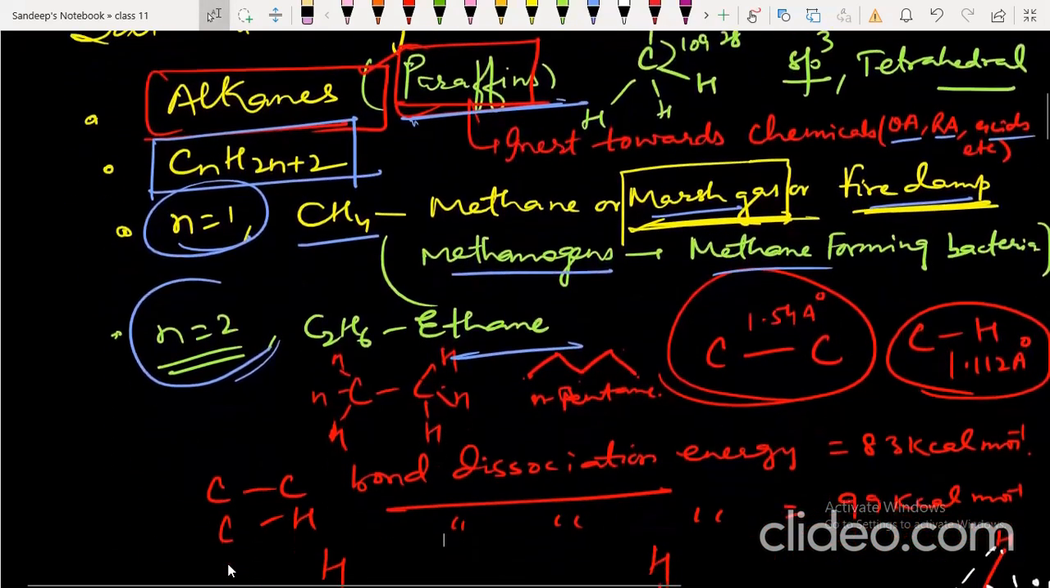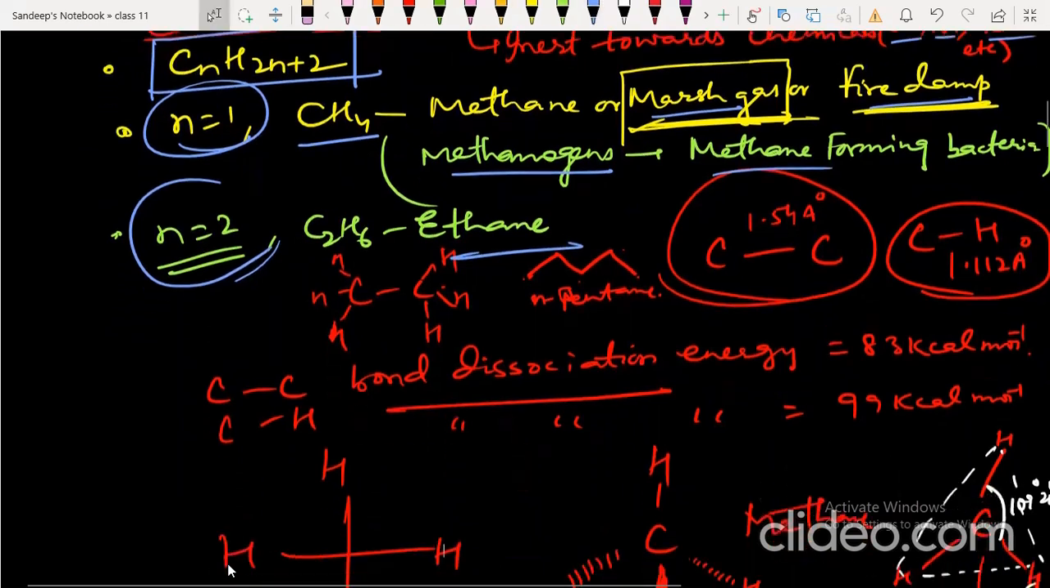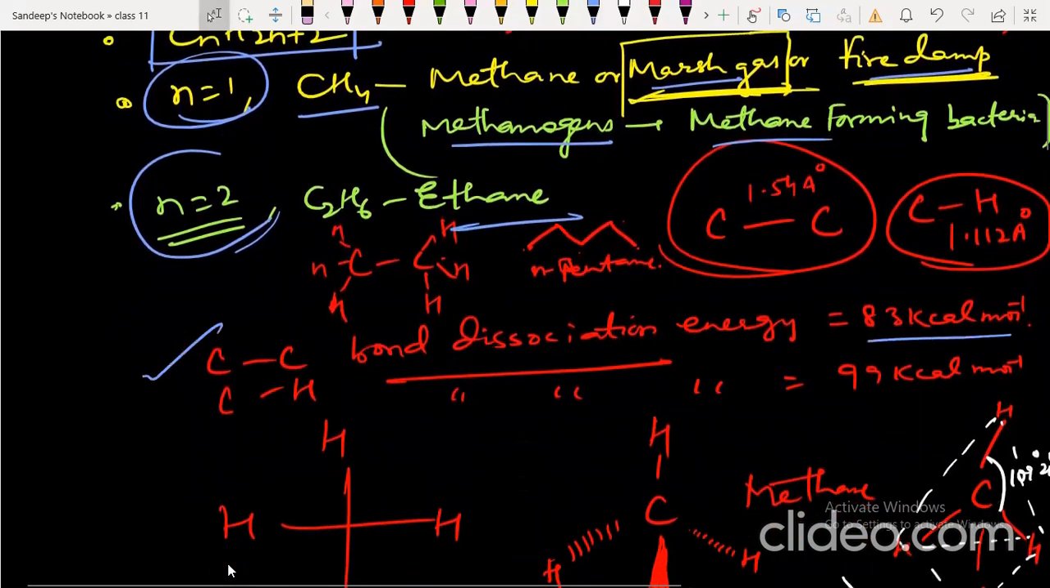The carbon-carbon bond length is 1.54 angstrom, whereas the carbon-hydrogen bond length is 1.112 angstrom. The carbon-carbon bond dissociation energy is 83 kilocalorie per mole, whereas the carbon-hydrogen bond dissociation energy is 99 kilocalorie per mole.